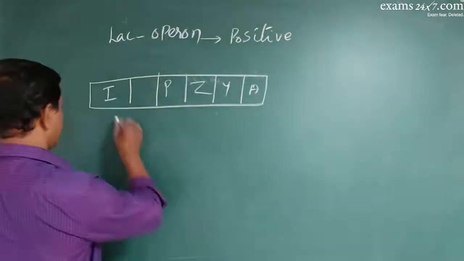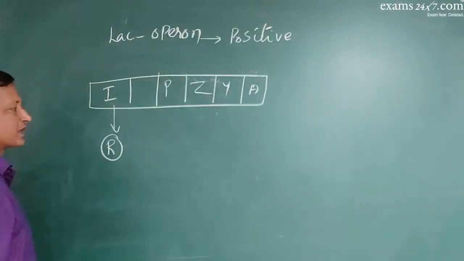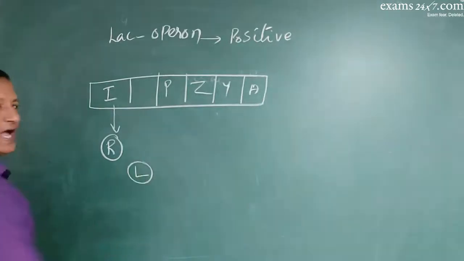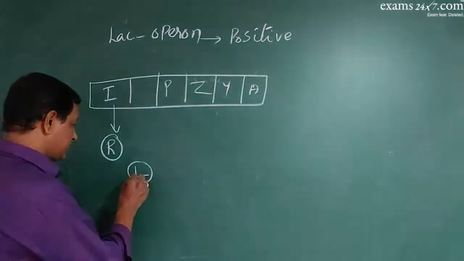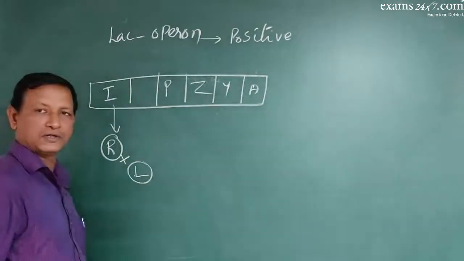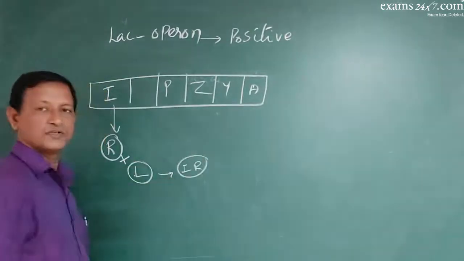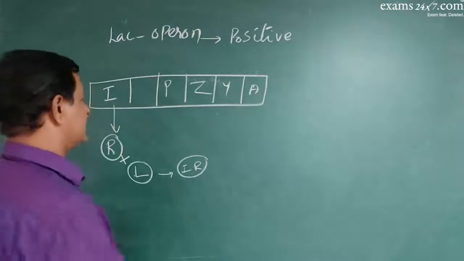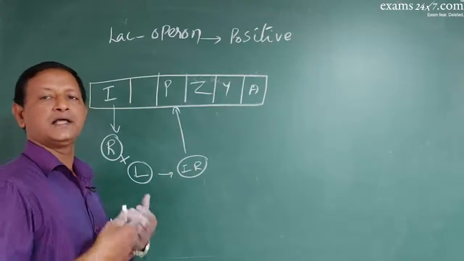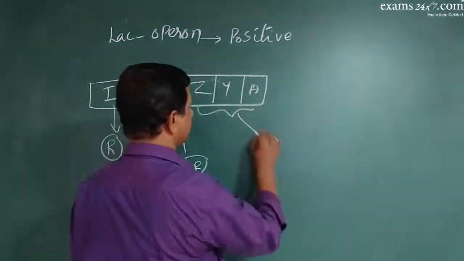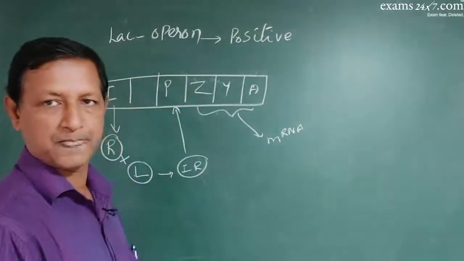Now what happens is that the regulator gene will keep on producing the repressor molecule. The presence of lactose molecule will act as the inducer molecule. This inducer molecule will combine with the repressor molecule and produce an inducer-repressor complex. This inducer-repressor complex cannot bind to the promoter site, so that RNA polymerase can bind and the process of transcription can take place. mRNA may be produced.